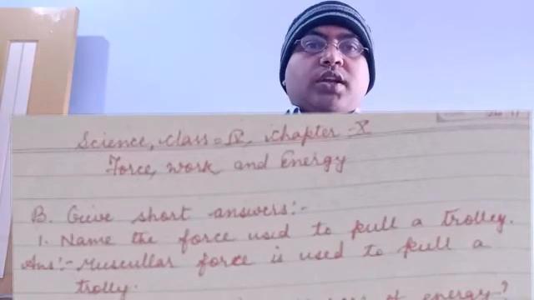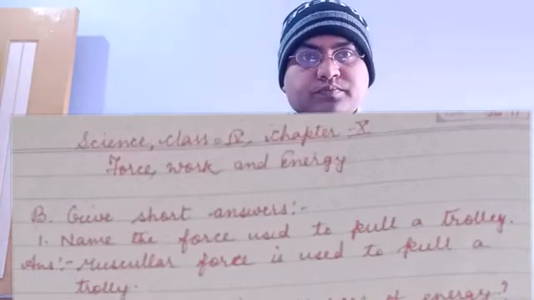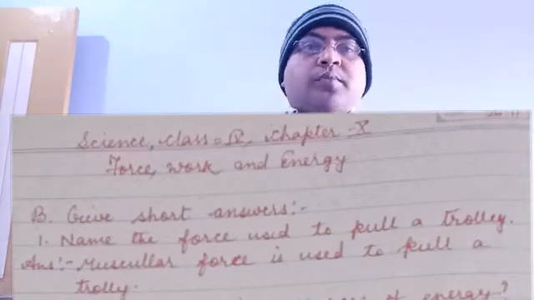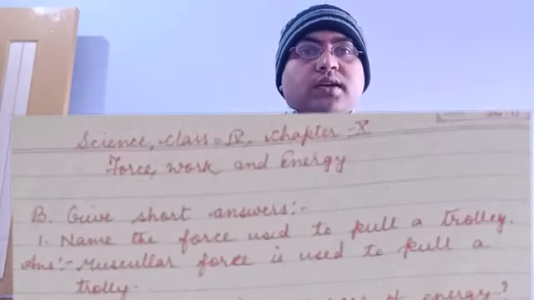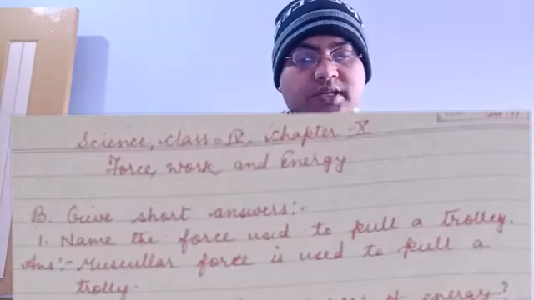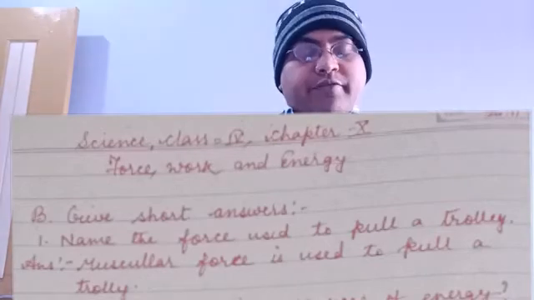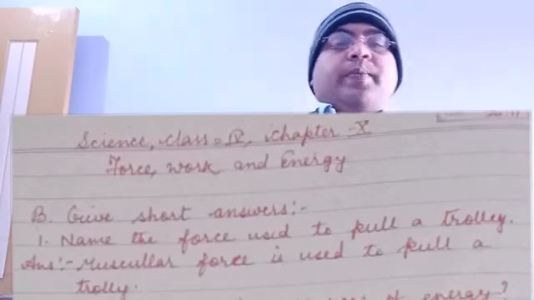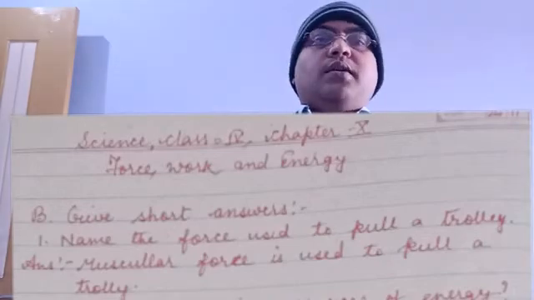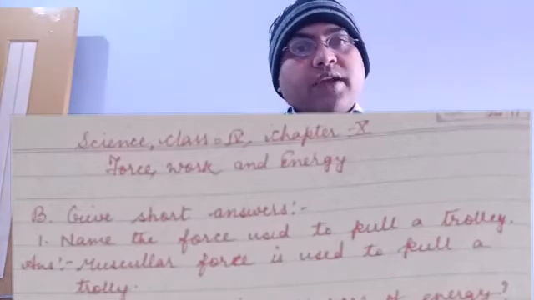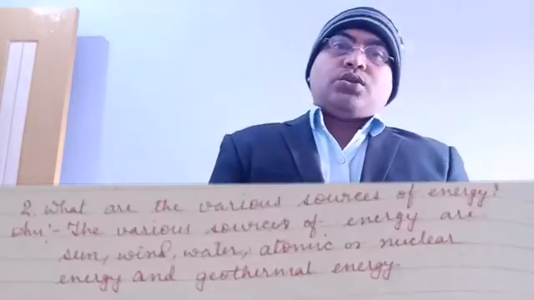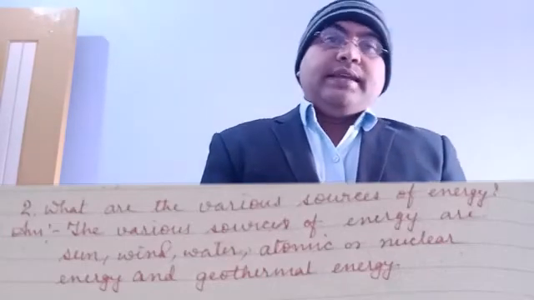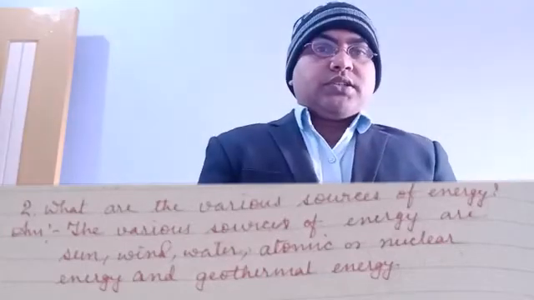Now comes question number 3. Name some simple machines. So here the machines or the devices that make our work faster and easier are called simple machines. And here we have to give the names of some simple machines. Number 1, lever is a simple machine.